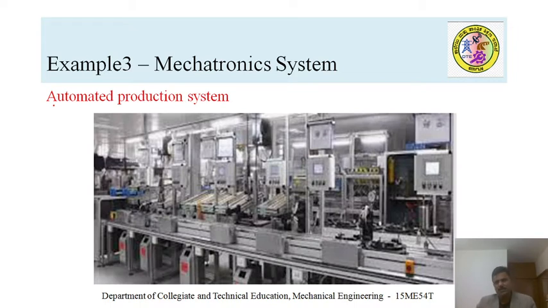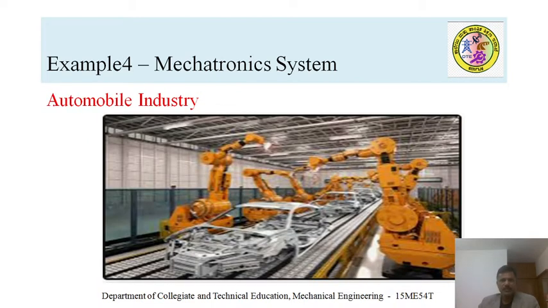Yeah, look at this. This is another example where you can see a production component moved on the conveyor on which different equipment or machinery perform different tasks. There is an automatic conveyor system on which the metal is moved, either in the semi state, a finished state, or the raw state. This is another automobile industry scenario where painting is being done with the help of these robot systems. The chassis is moved on the conveyor system, and you can see a number of robots brought nearby to perform different tasks.